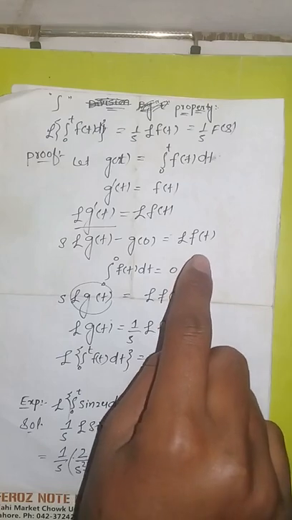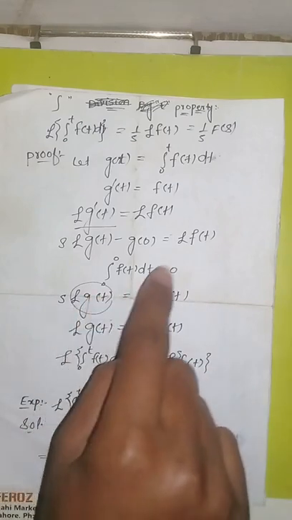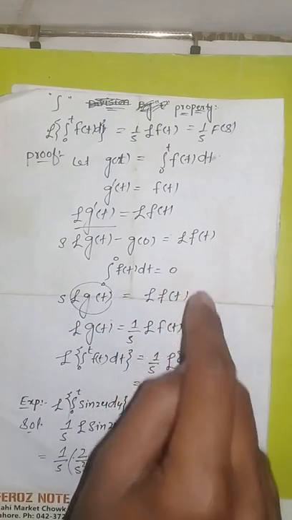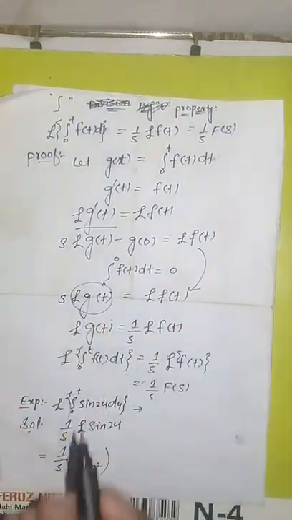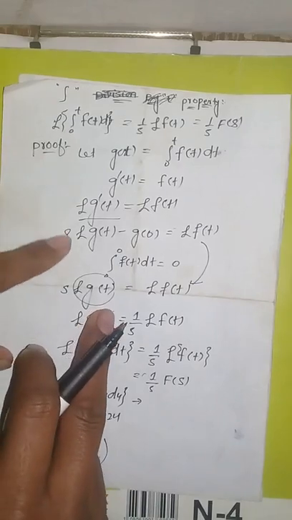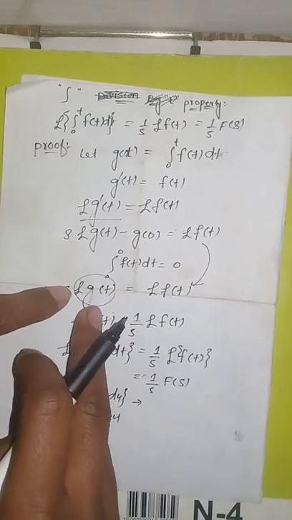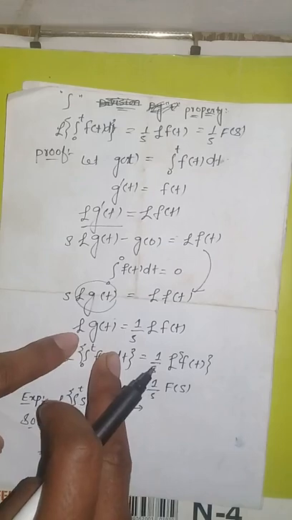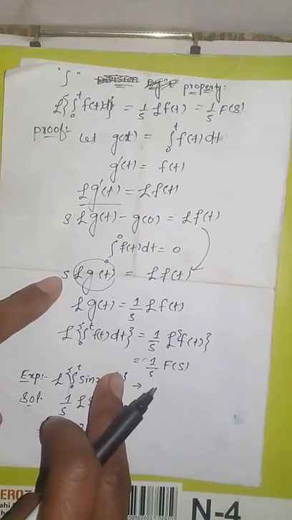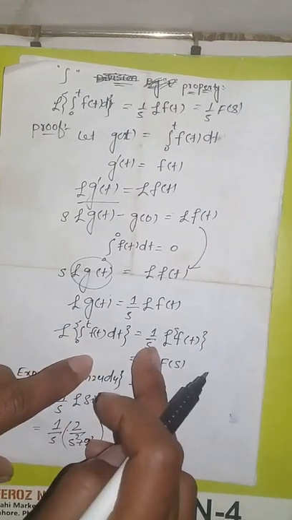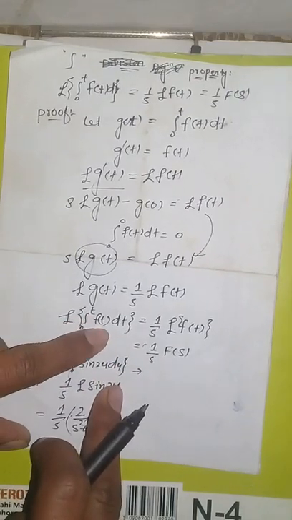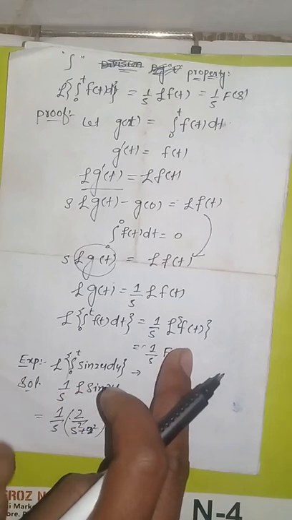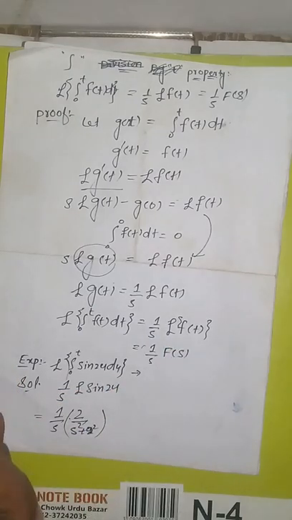Now the Laplace transform of f of t remains the same in its own place, and we are interested in the Laplace transform of g of t. So s will go to division here. Laplace transform of integration from 0 to t of f of t dt equals 1 over s times the Laplace transform of f of t, which is equal to 1 over s capital F of s.